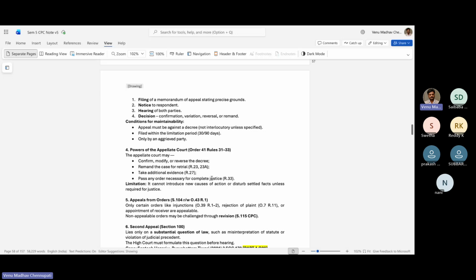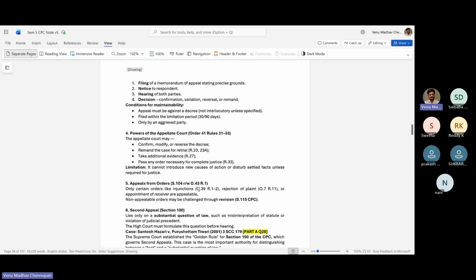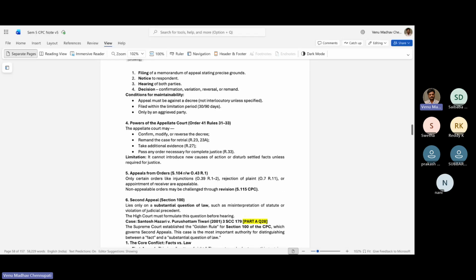They can modify, they can remand the case, take additional evidence, pass any order necessary to complete justice. Fifth is appeals from orders. Only certain orders like injunctions, rejection of plaint or appointment of a receiver are appealable. Non-appealable orders may be challenged through revision, which is section 115 of CPC.